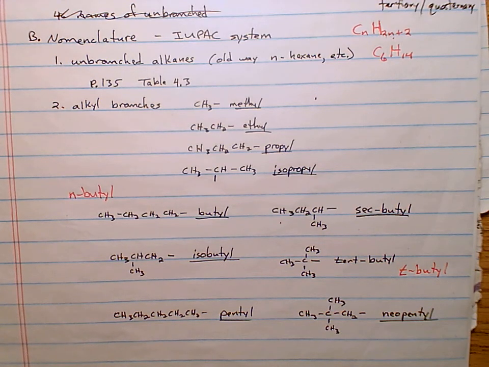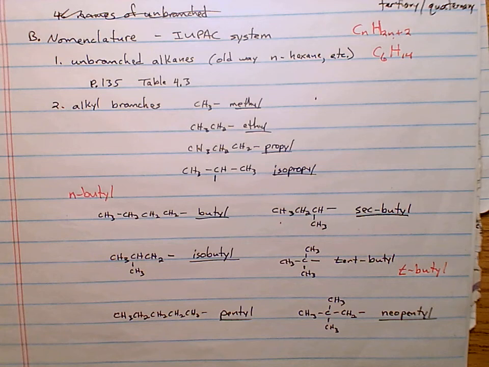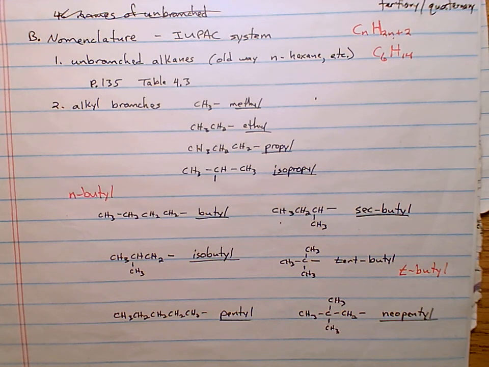Rule one: first, find the longest carbon-carbon continuous chain, a carbon bonded to another carbon bonded to a carbon. If there's an oxygen in that chain, then the chain ends at the oxygen. How many carbons are in that longest continuous chain? That gives us the parent name of the molecule. You start numbering the carbons in this longest chain beginning at the end nearest a substituent, nearest a branch.